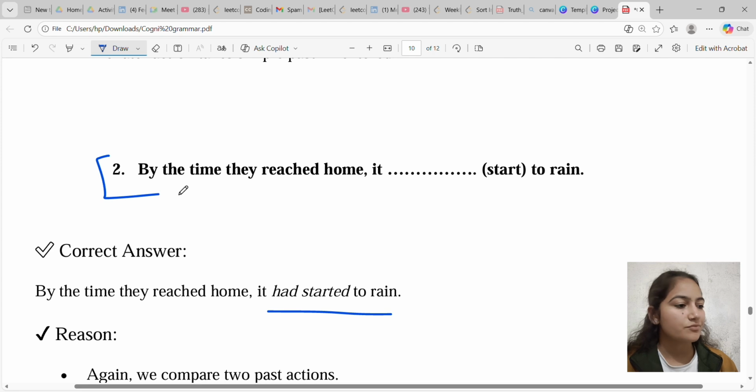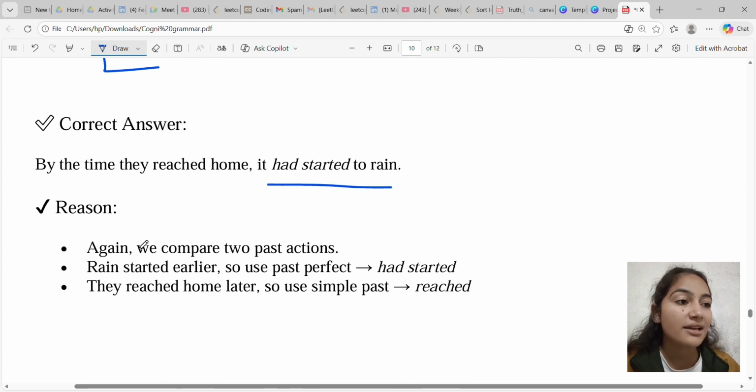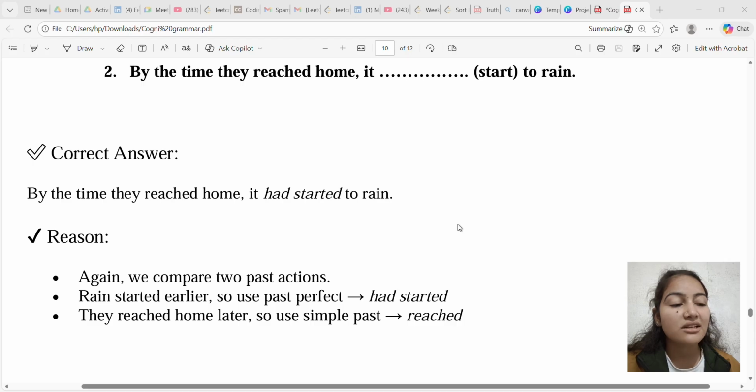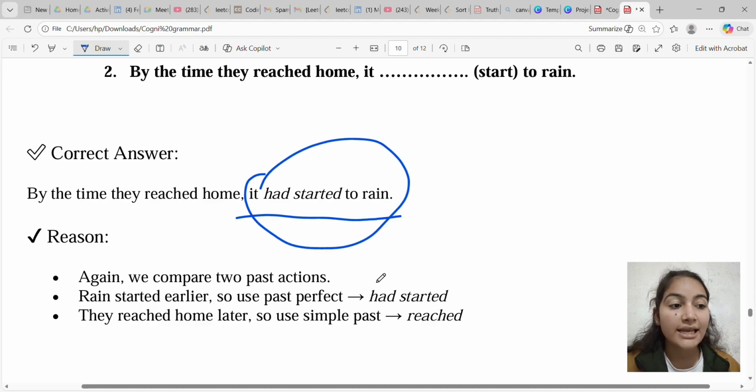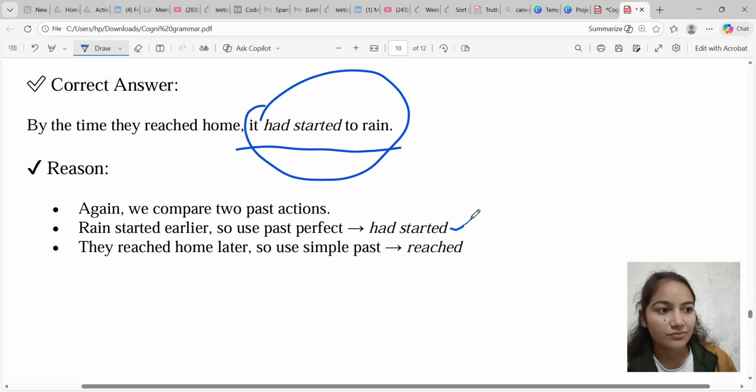Okay. Next question is, by the time they reached home, it blank to rain. Answer is, by the time they reached home, it had started to rain. This is also the same concept. Again we compare two past actions. Rain started earlier.